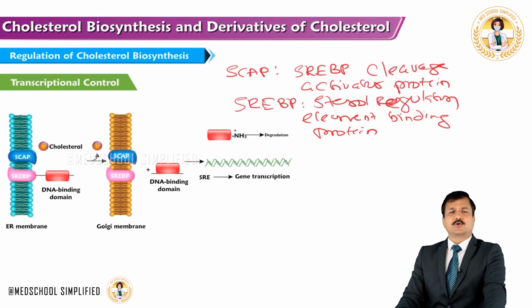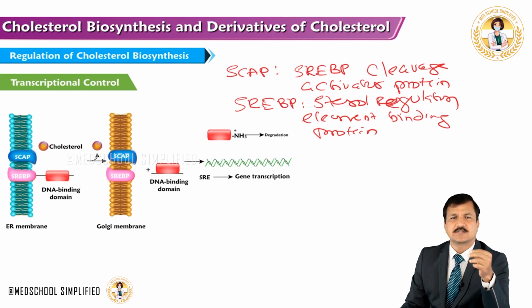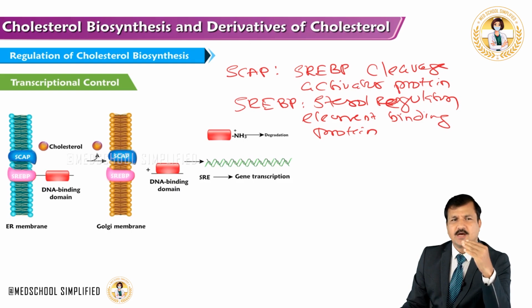Now let's move on to learn how cholesterol biosynthesis is controlled at the transcriptional level. You know, the most important enzyme in the cholesterol biosynthesis pathway, which is most regulated, is HMG-CoA reductase enzyme. In the transcriptional control, the regulation will be going on over the gene that is coding for HMG-CoA reductase enzyme.